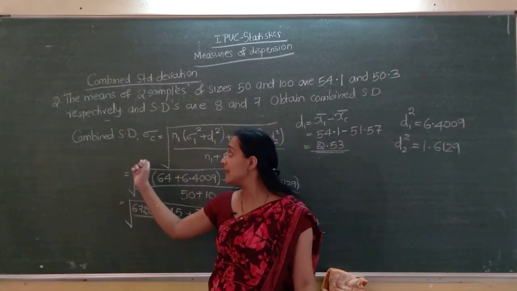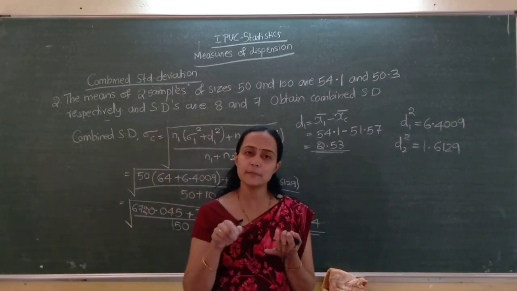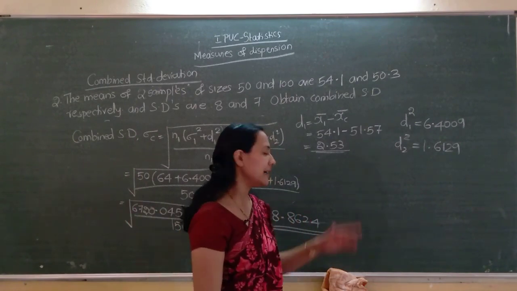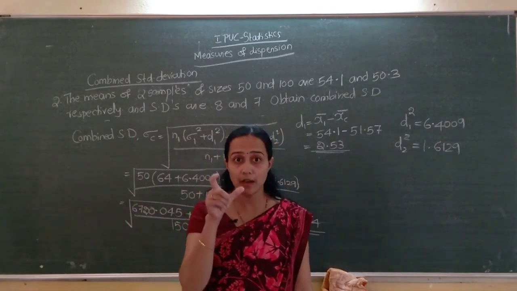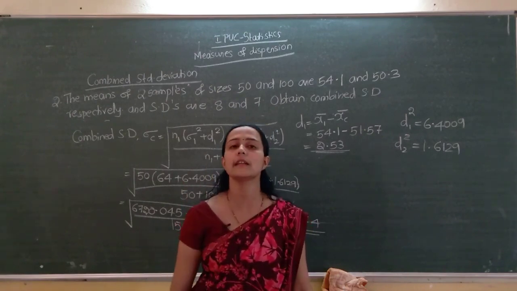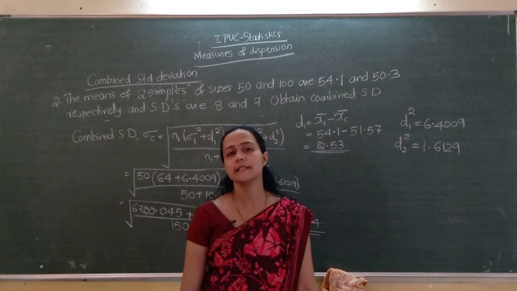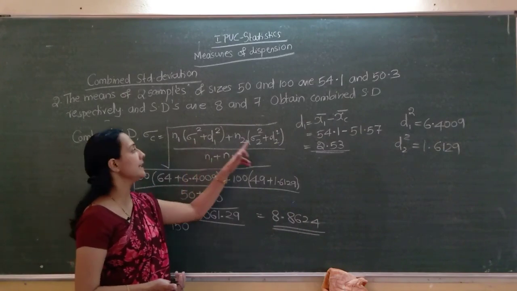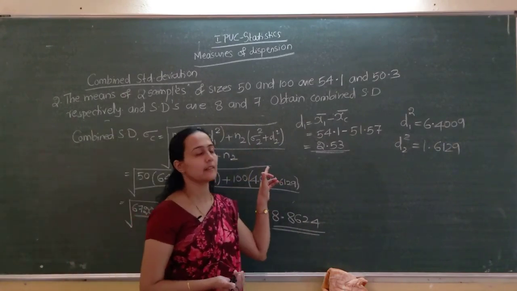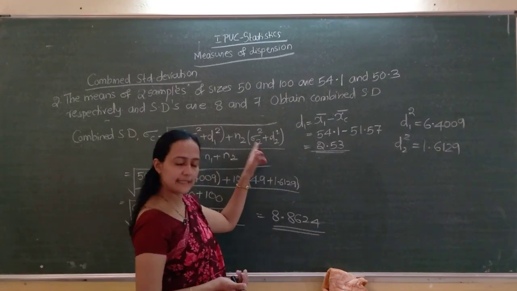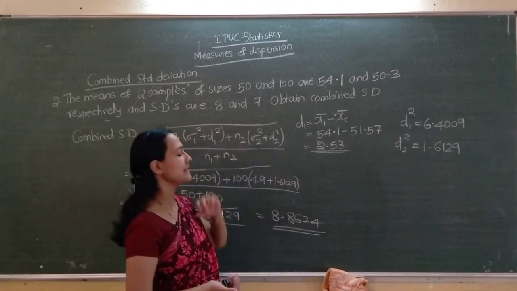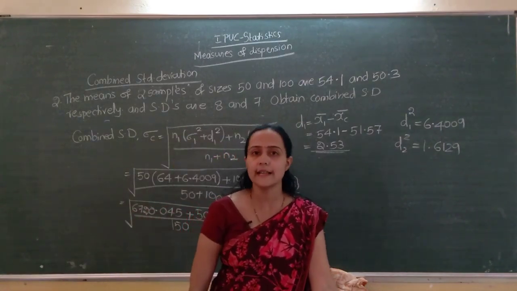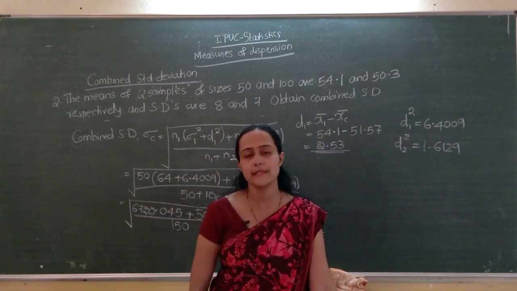Sometimes the variance, sigma 1 square and sigma 2 square, may be given. At that time there is no need to compute the square again. So just note whether the standard deviation or the variance is given. If the standard deviation is given, you have to compute the square in this formula. If sigma square itself is given, just use it directly in the formula. I hope the combined standard deviation formula and problems are clear to you.